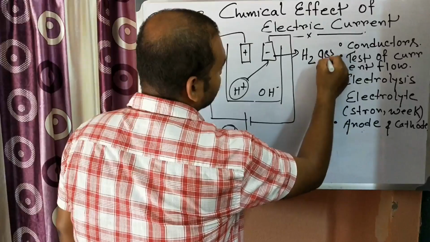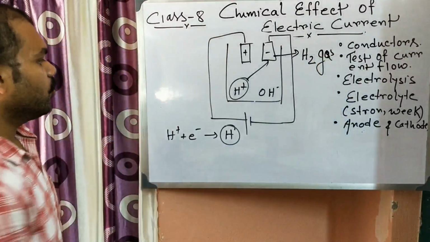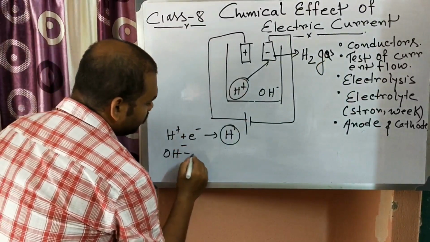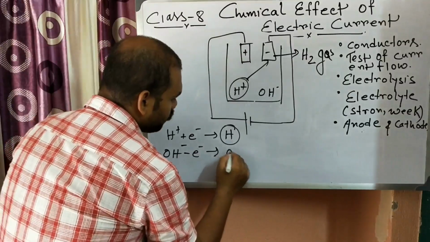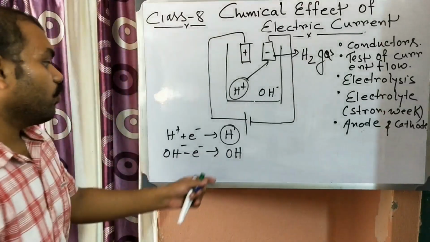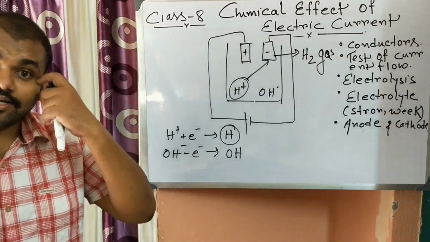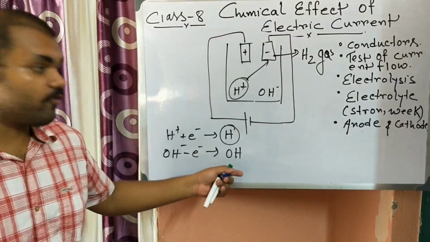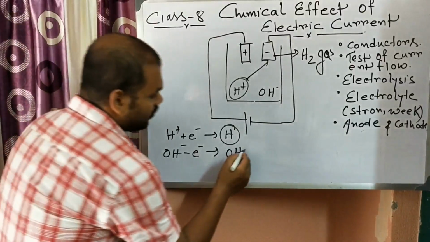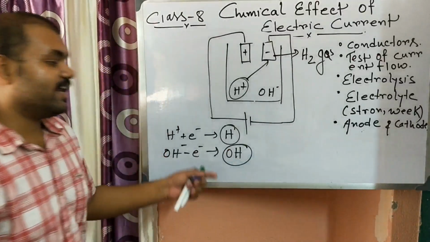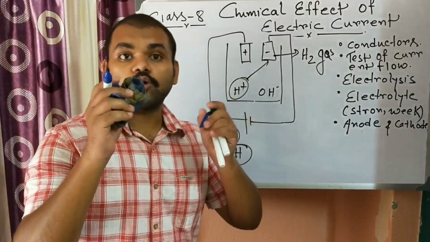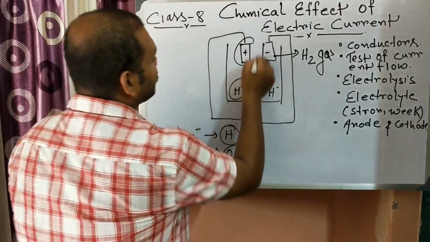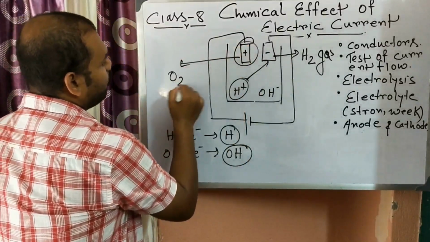Okay, and at the anode OH minus ion will go there and give away one electron to produce OH, and this OH, four OH added together, produce oxygen and water. So here we will get oxygen gas, O2 gas.